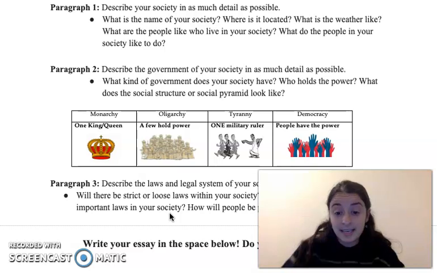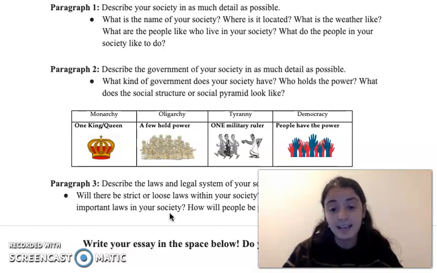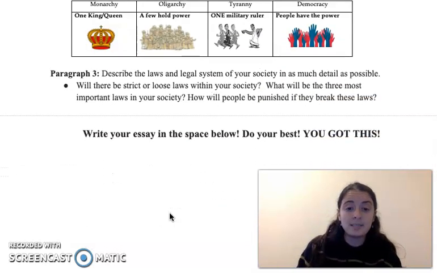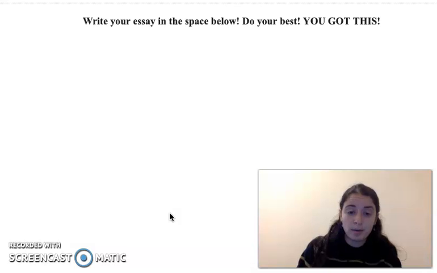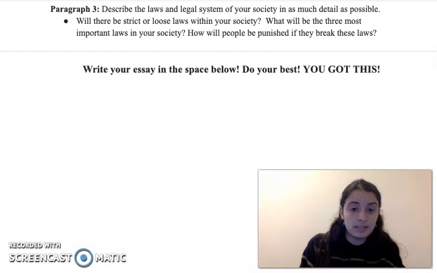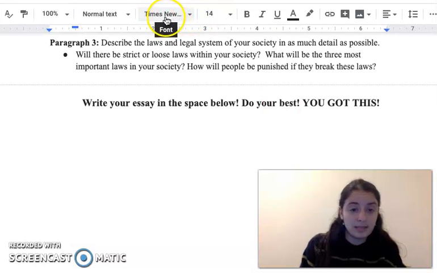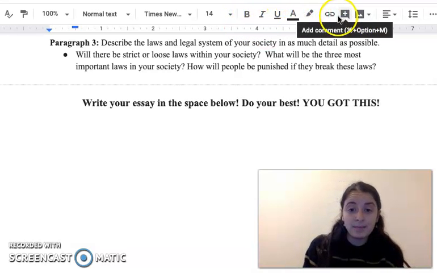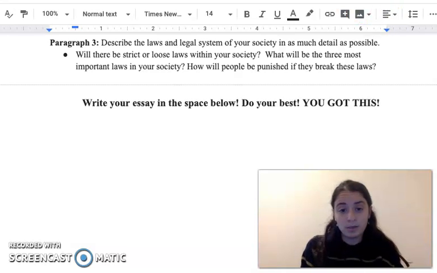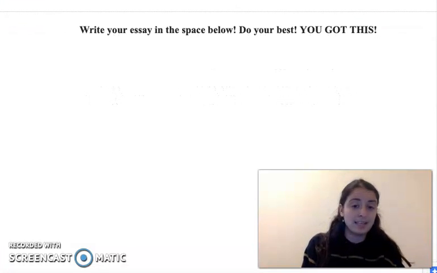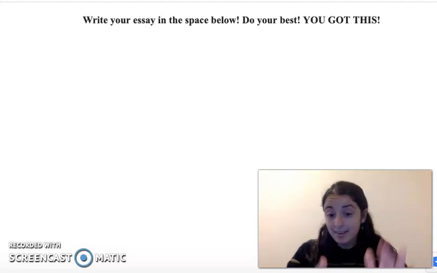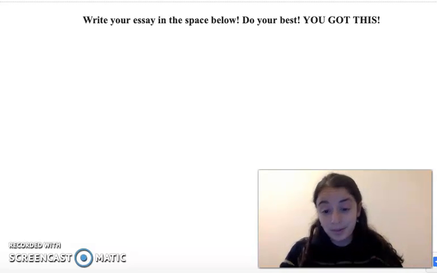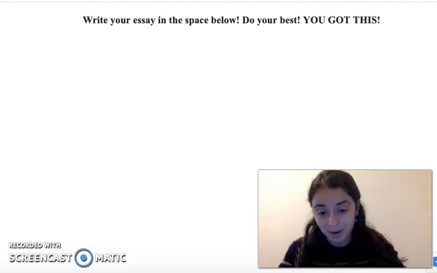You'll notice that your essay, because it's a 7th grade ready essay, will be completed on the Google Doc. You'll write your essay in this space below. So remember, you can use the different functions. You'll want to set the font, you'll want to set the size, you'll want to make sure it's not bolded or italicized. And if you need to move it over, you can do so. But it's super important that your essay looks 7th grade ready, so that I am able to share with your 7th grade teachers how incredible all of you are as writers.